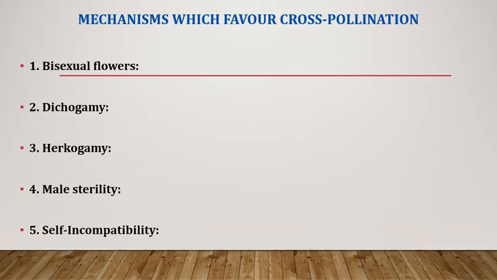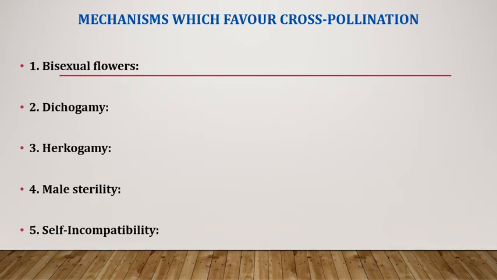Mechanisms which favor cross-pollination. First one is unisexual flowers. When male and female parts are present on different flowers, it promotes cross-pollination. Example castor, papaya, etc. Second one is dichogamy. Sometimes male or female part matures at slightly different times.